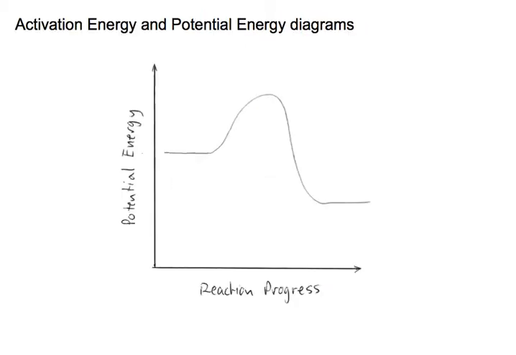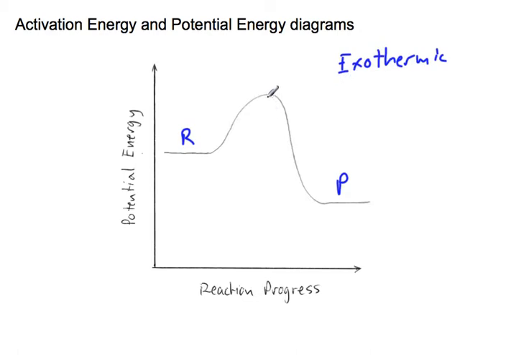First of all, if you recall a potential energy diagram, there it is. So here we have our reactants at some energy state. We have our products at a lower energy state. So this is an exothermic reaction.